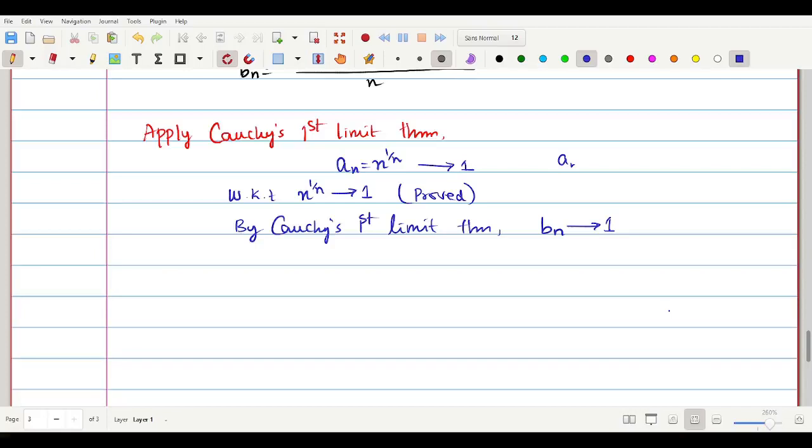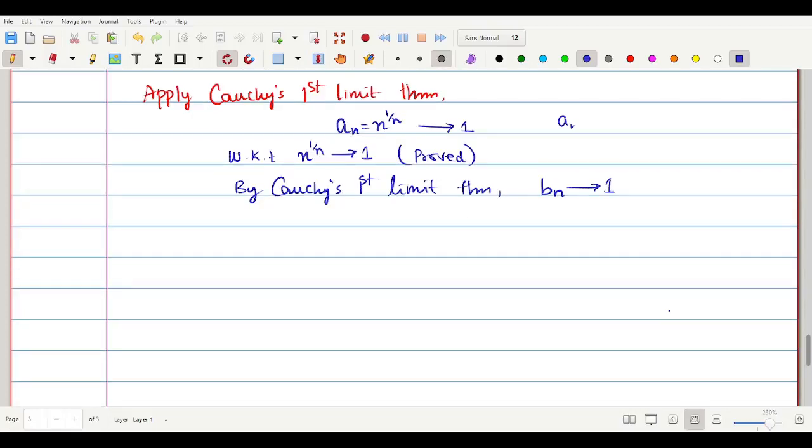ஓகே, and now we will go for another example 3.